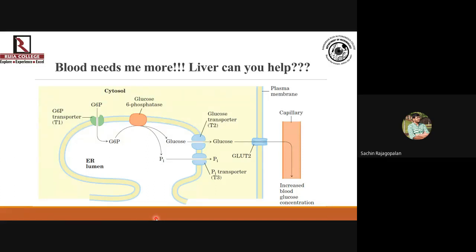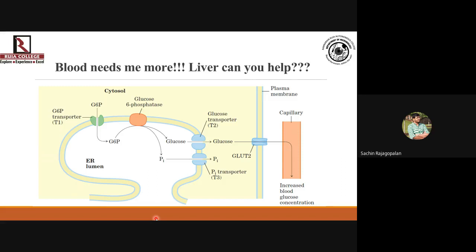Now, please understand that the liver has an extra enzyme for this purpose. Other than what we have discussed till now in glycogen metabolism, there is an extra enzyme associated with the liver, and that enzyme is what we call phosphatase.